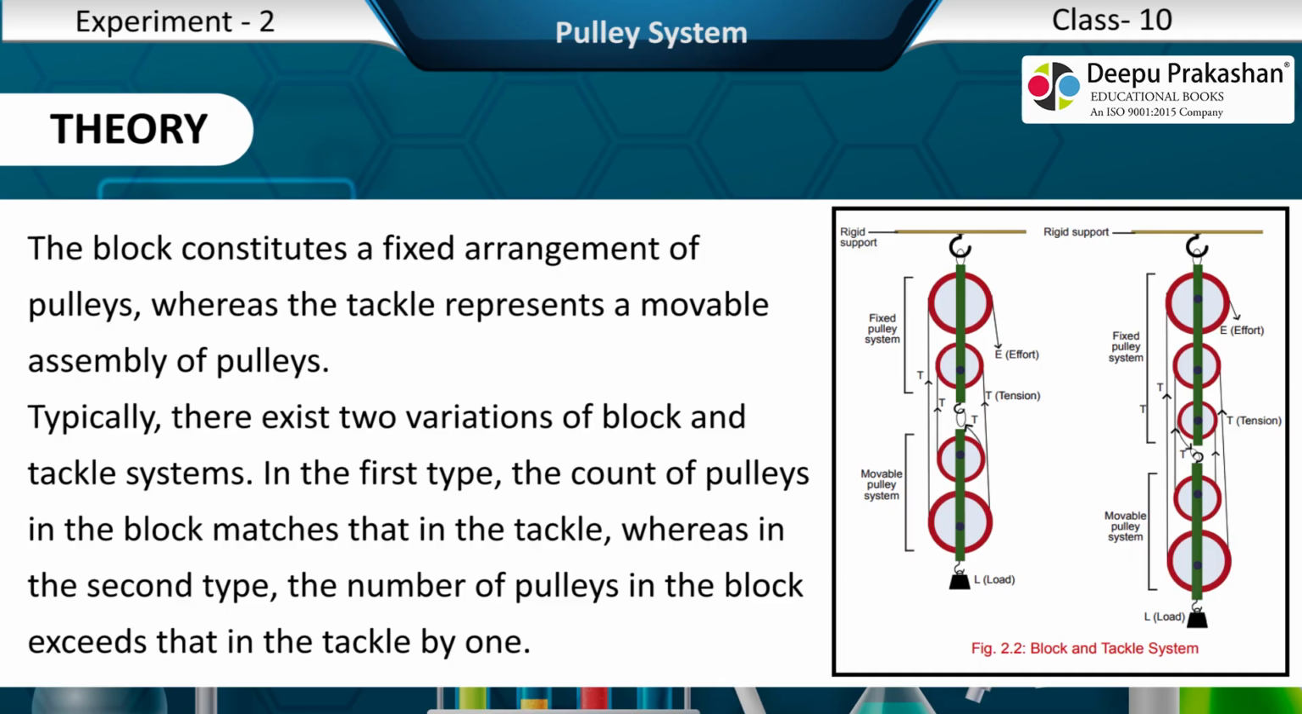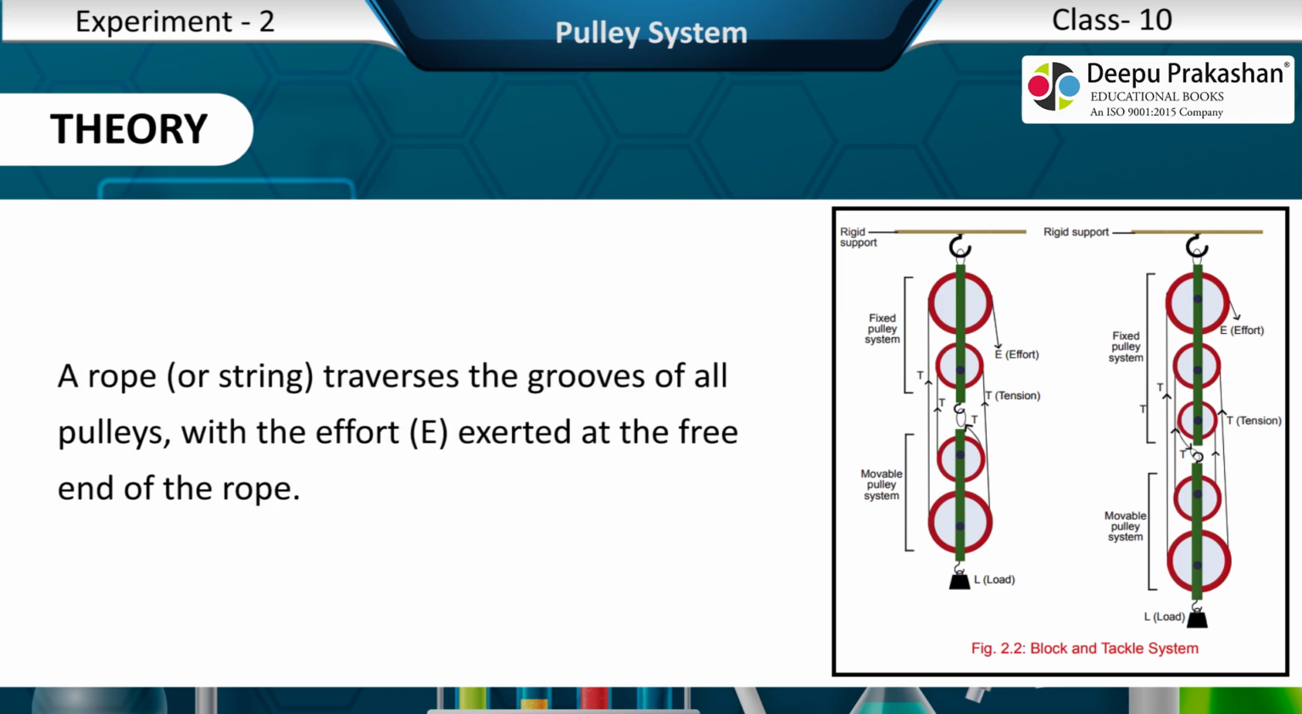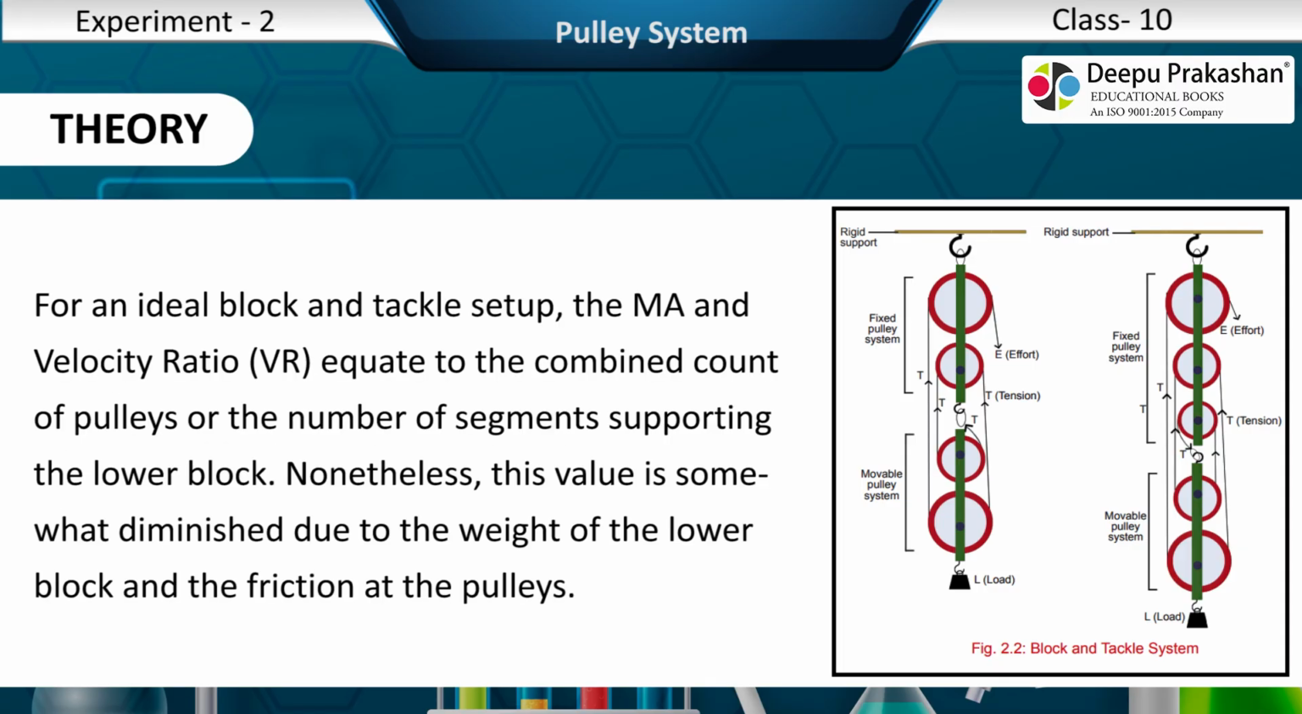Typically, there exist two variations of block and tackle systems. In the first type, the count of pulleys in the block matches that in the tackle, whereas in the second type, the number of pulleys in the block exceeds that in the tackle by 1. A rope, or string, traverses the grooves of all pulleys with the effort, E, exerted at the free end of the rope. For an ideal block and tackle setup, the MA and velocity ratio, VR, equate to the combined count of pulleys or the number of segments supporting the lower block. Nonetheless, this value is somewhat diminished due to the weight of the lower block and the friction at the pulleys.